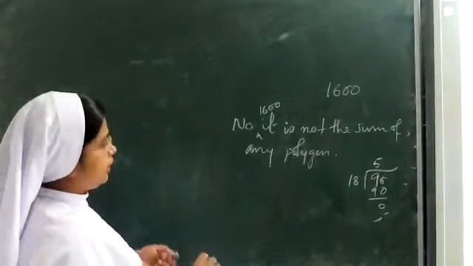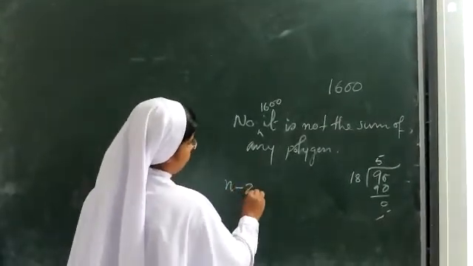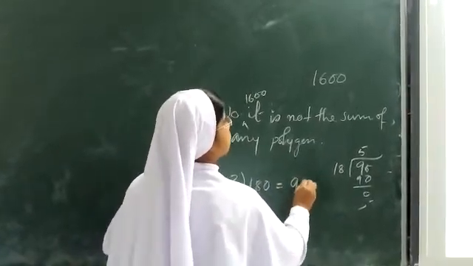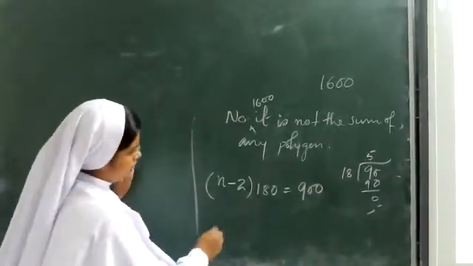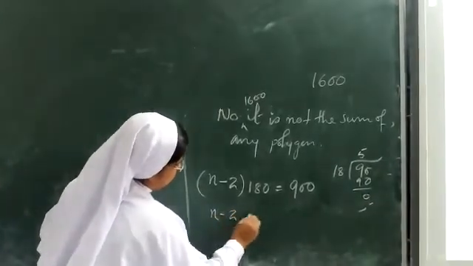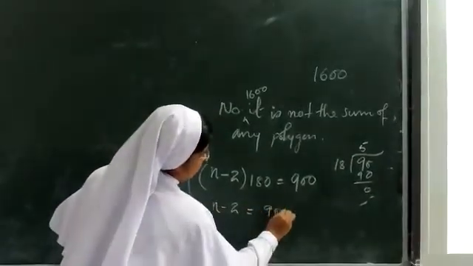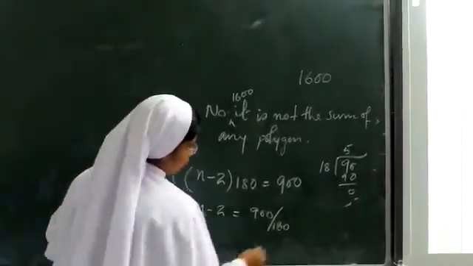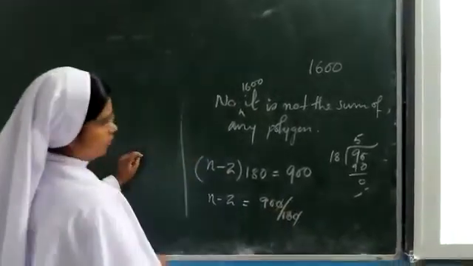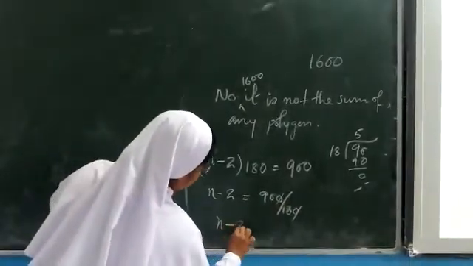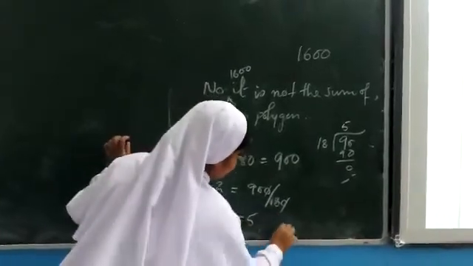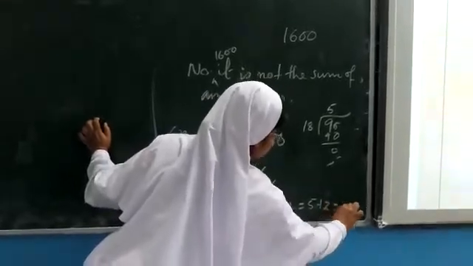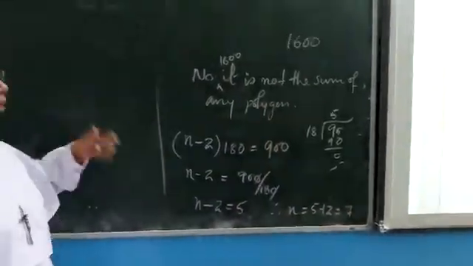How about 900? So we can write (n minus 2) into 180 is equal to 900. Therefore n minus 2 is equal to 900 divided by 180. That we have already found out. n minus 2 is equal to 5. Therefore n is equal to 5 plus 2, that is equal to 7. I hope it is clear to you.